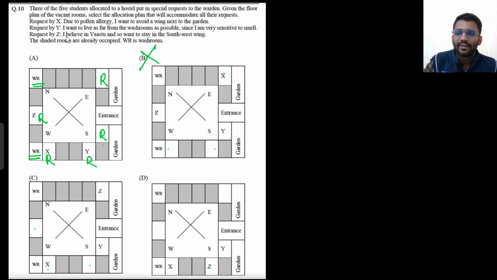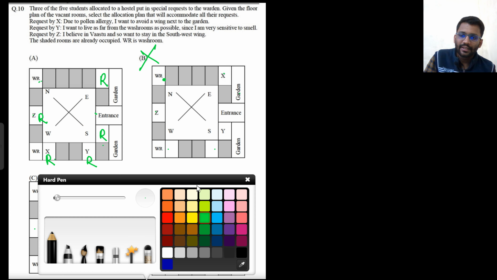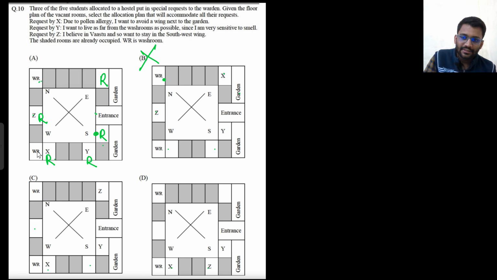Okay. Now let's see the request by Y. I want to live as far from the washroom as possible, since I am very sensitive to the smell. So these are the washrooms. He wants to live as far as possible. Let's check in this diagram. What will be the farthest from this washroom, and from this washroom as well? This point will be farthest from both of the washrooms. If you say that I am living here, that means this will be near to this washroom, but farther from this, but near to this. But what will be the farthest?